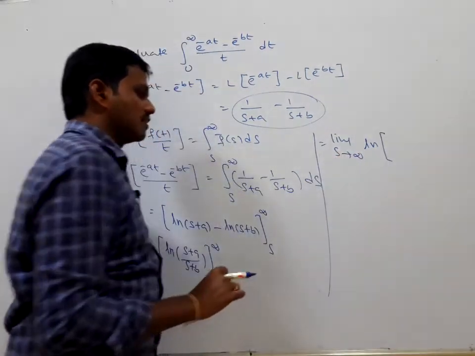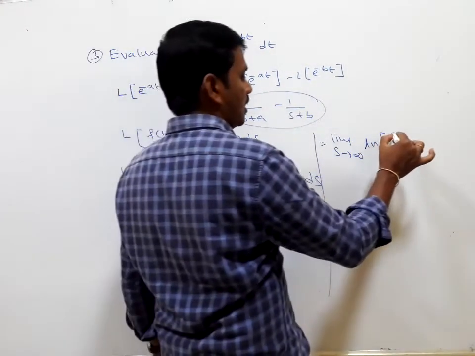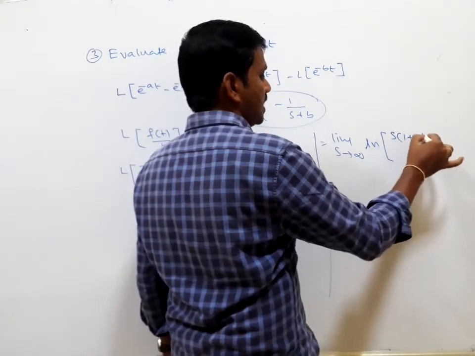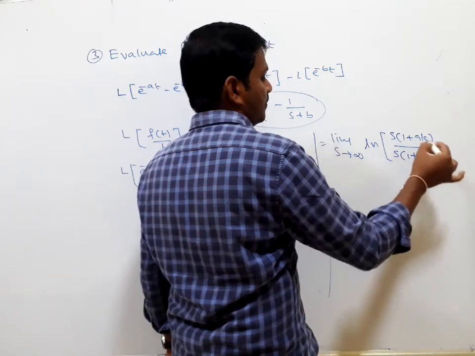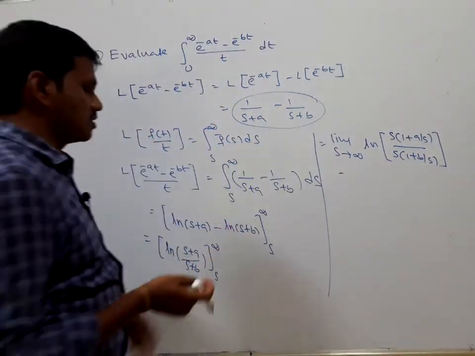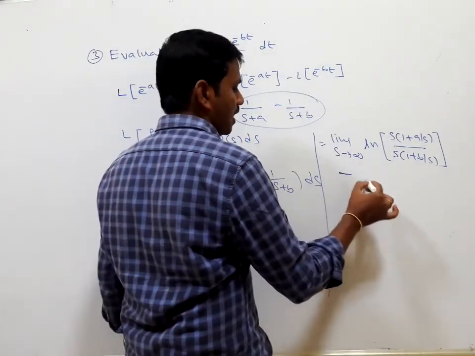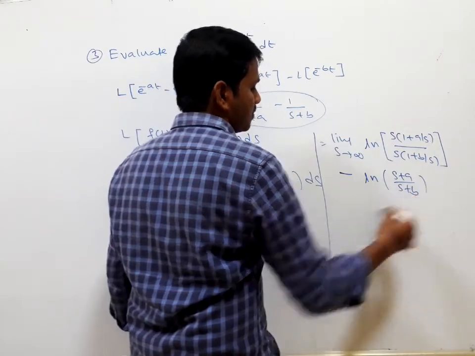When s tends to infinity, I take s common in the numerator and denominator: s times 1 plus a by s, over s times 1 plus b by s, minus the next term as it is, ln of s plus a divided by s plus b.